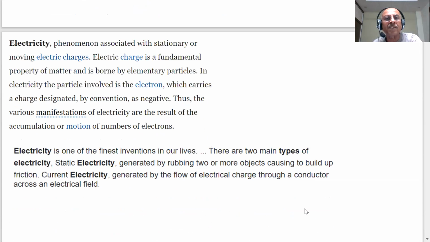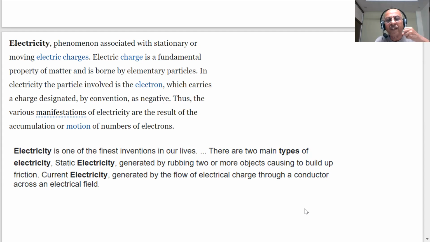So we told you electricity is a phenomenon associated with moving electric charges. Since positive charges, the protons, are present in the nucleus, and they are very tightly held by the nuclear forces, these are the electrons which are responsible for electricity in the metallic conductor.